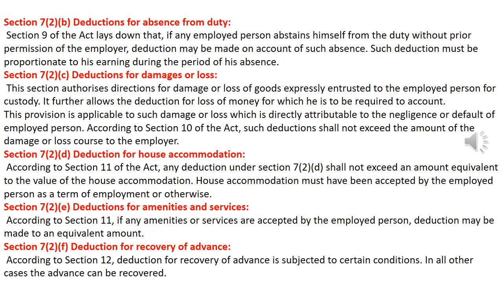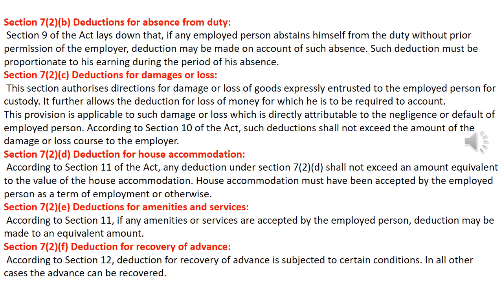Section 7 Clause 2(b), deductions for absence from duty. Section 9 of the Act lays down that if any employed person absents himself from duty without prior permission of the employer, deduction may be made on account of such absence. Such deduction must be proportionate to his earnings during the period of his absence.